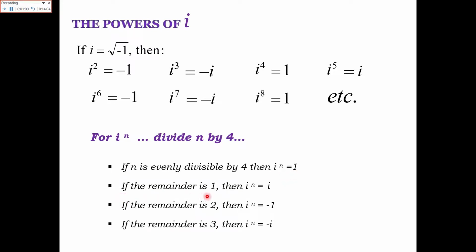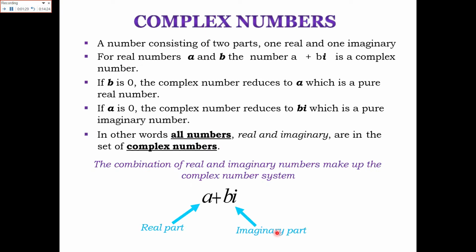If there is a remainder 1, iota raised to power n is equal to iota. If the remainder is 2, iota raised to power n is equal to minus 1, and if the remainder is 3, iota raised to power n is equal to minus iota. These are basically the powers of iota and their answers.